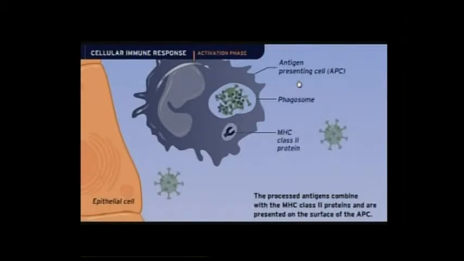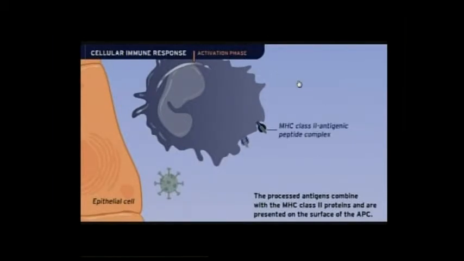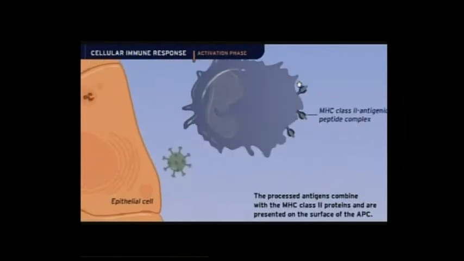Then after formation of the phagolysosome, it will undergo the digestion process. After the digestion process, that phagolysosome fuses with the MHC molecule 1, then it will take one small fragment from that digested virus particle, and it will express it onto the surface of that APC.